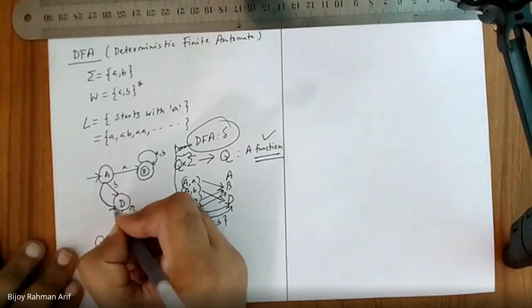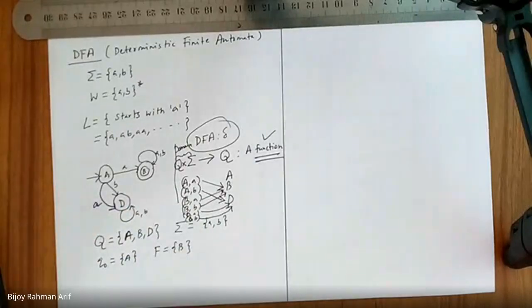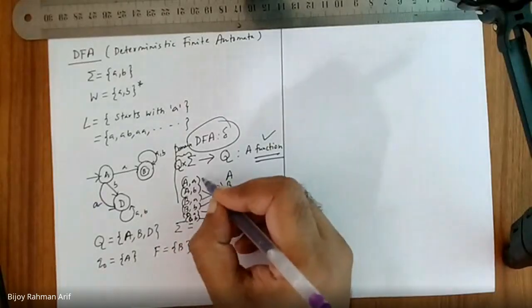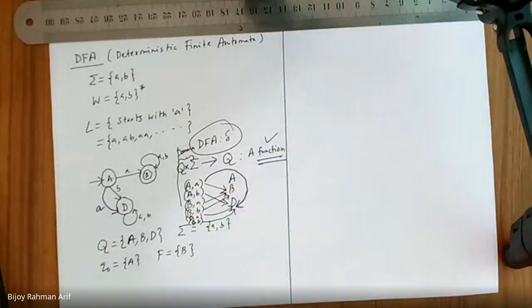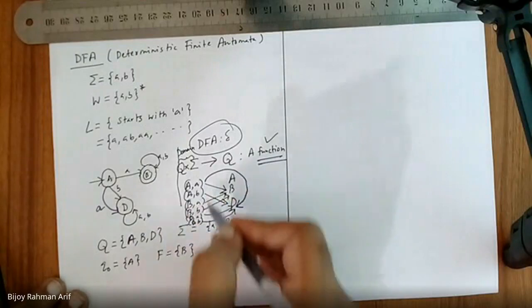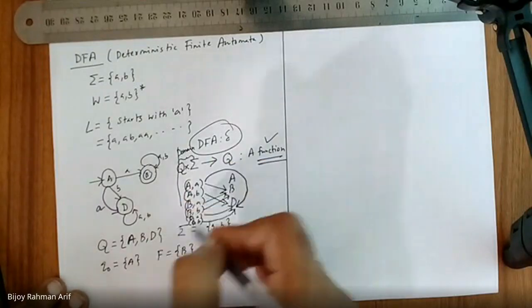Now, if A has another transition to D, seeing A, is it a DFA? No, sir. Because A, A has another transition, that is nothing but D. Now it is no longer a function by definition. Clear or not? So remember, all the members of Q cross sigma should be used.